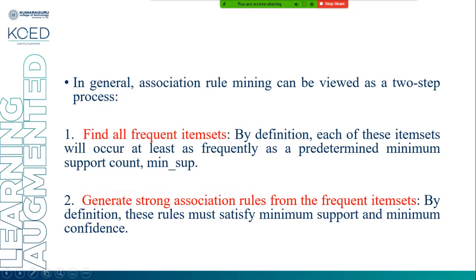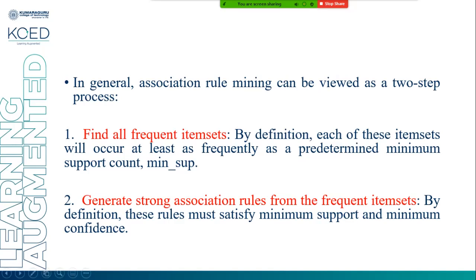In general, association rule mining can be viewed as a two-step process. The first step is to find all frequent item sets. By definition, each of these item sets will occur at least as frequently as a predetermined minimum support count. We have a predetermined value for the minimum support count. For example, if the minimum support count is 4, then at least 4 transactions will contain the item set bread and butter or bread and milk.